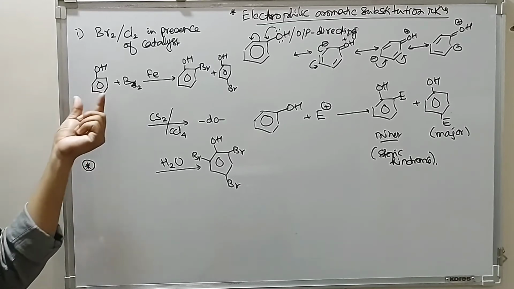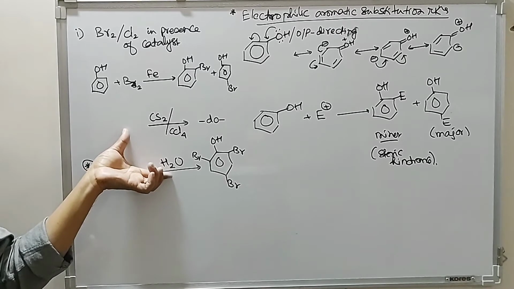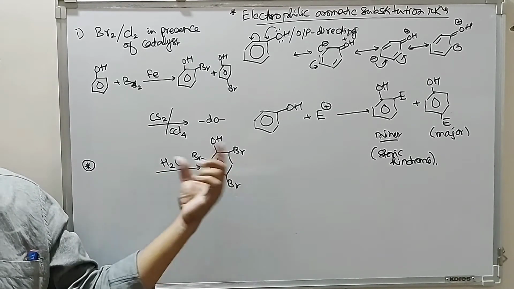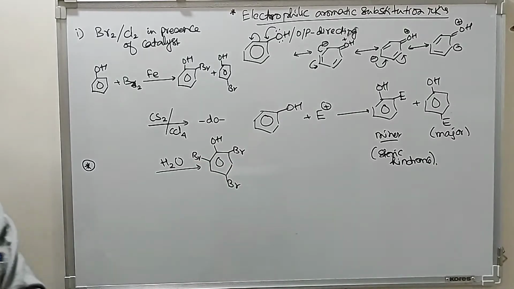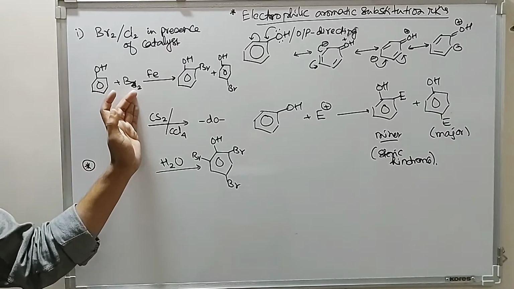So we have a very strong activating group and a very strong electrophile. The combination of these gives all the ortho and para positions simultaneously brominated. The same reaction is also found if we carry it out with chlorine.